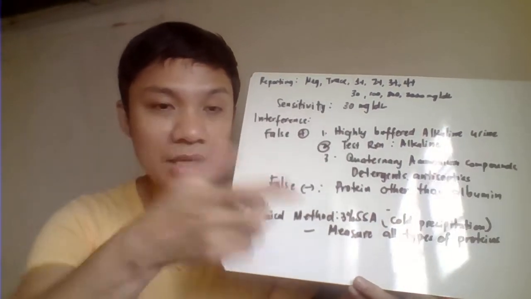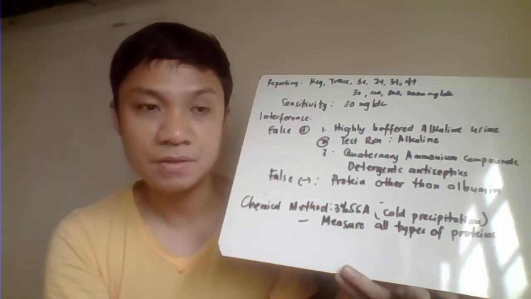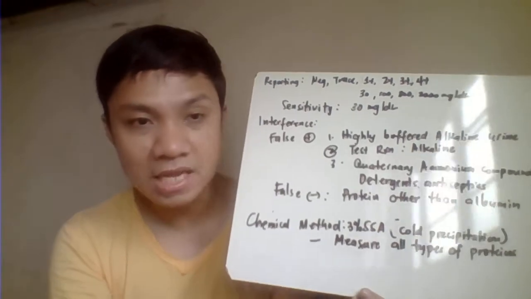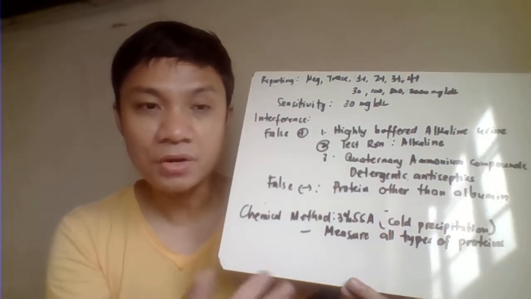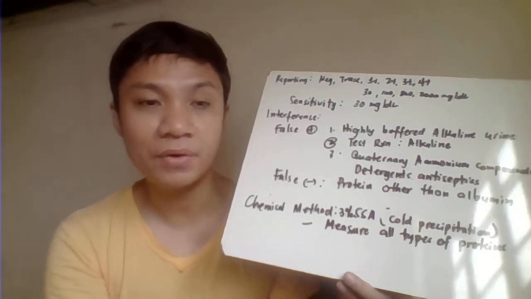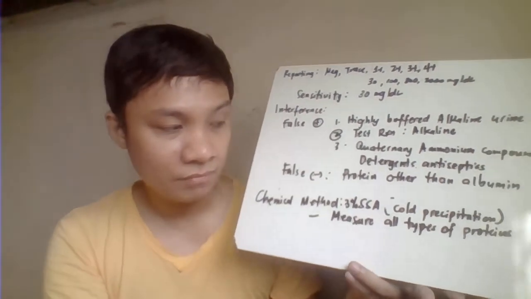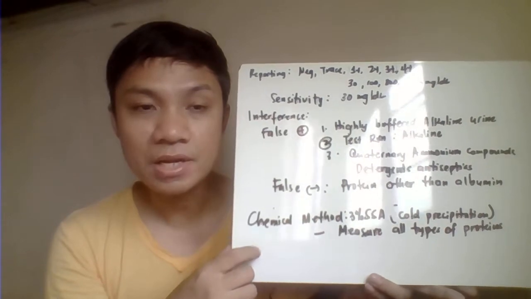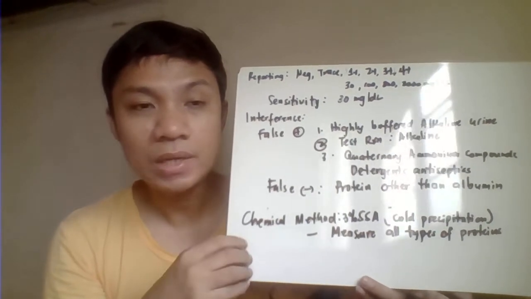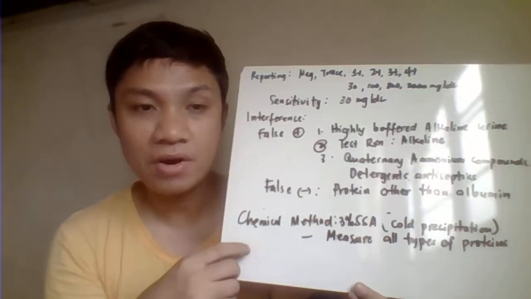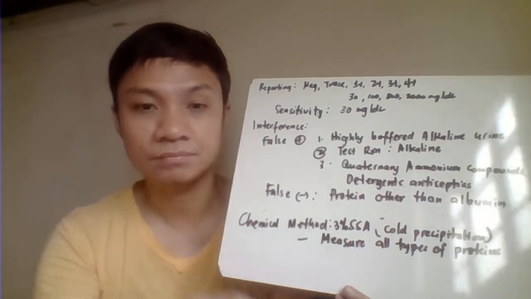Then mix that and let it stand. Observe for the turbidity or the cloudiness. The more turbid it is, the more cloudy it is, the higher the protein concentration. This one tends to measure all types of protein, not only specific or limited to albumin determination.